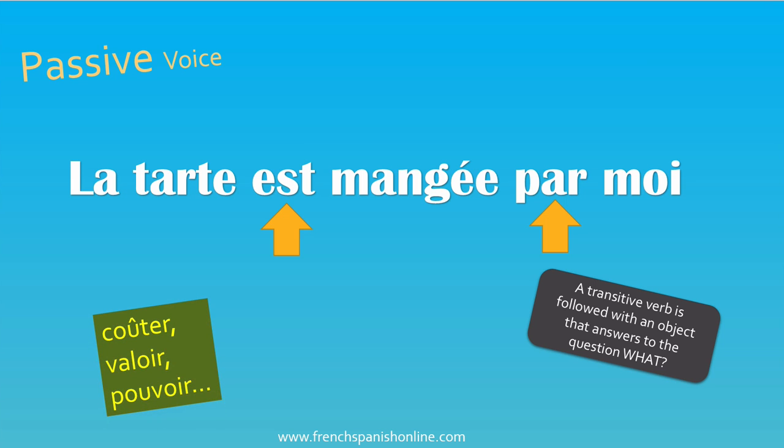Some verbs in French that are transitive do not allow the passive form. Coûter, to cost for example, valoir, pouvoir, it's not possible to build a passive voice with these verbs. So if you have them in an exercise, for example, you will know now that it is not possible to have the passive voice from these verbs.